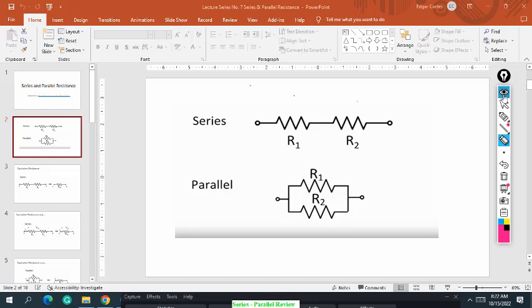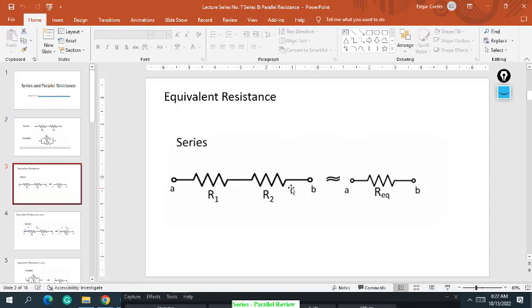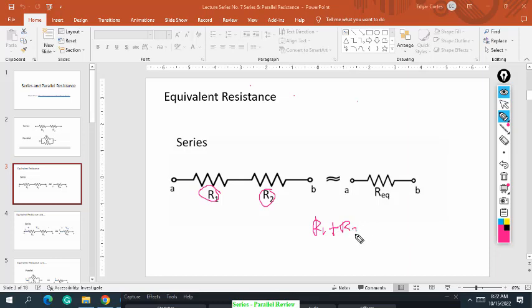So for example, we have an example here in slide 3. If we're tasked to solve the equivalent circuit of R1 and R2, it's just simple: you add R1 plus R2, and the resultant is the equivalent circuit.